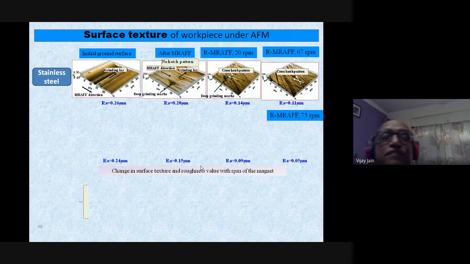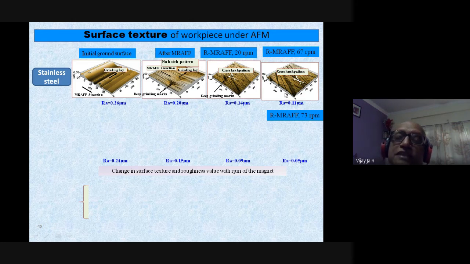Now then you have the surface texture of the workpiece under atomic force microscope. Now 3D pictures are given there in case of stainless steel. This is the initial ground surface over there. You can see the peaks and valleys over here. This is after MREF. Again, there are some problems over here in MREF process, and these are the scratches shown over here because these are the path followed by the abrasive particles in MREF process. But in RMREF process, this path has considerably changed, and you have the cross hatch pattern kind of thing, and this is at 20 rpm and this is at 67 rpm.